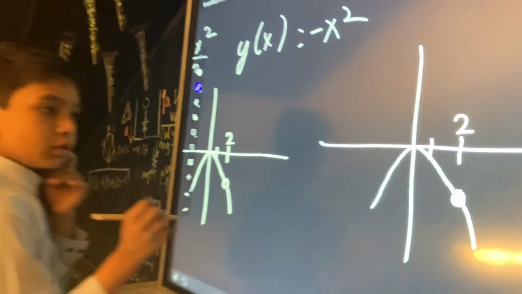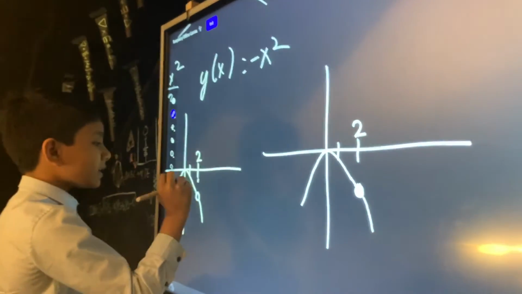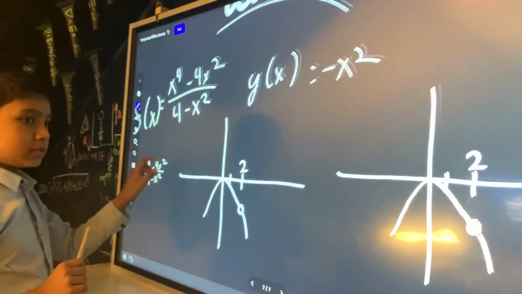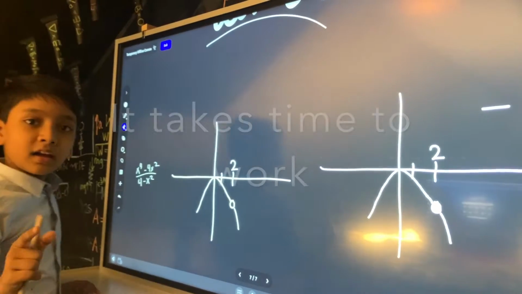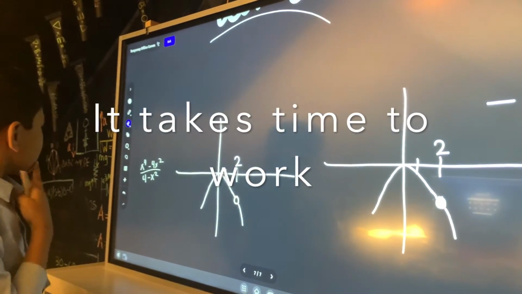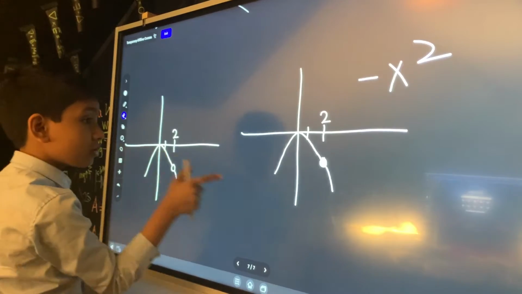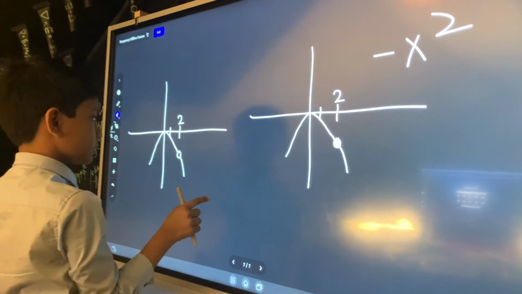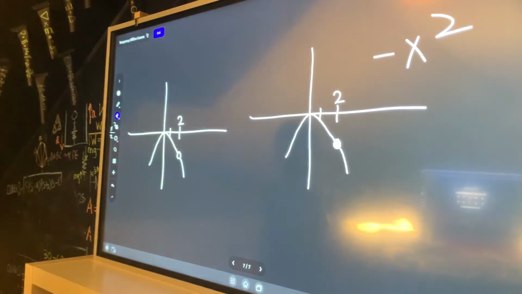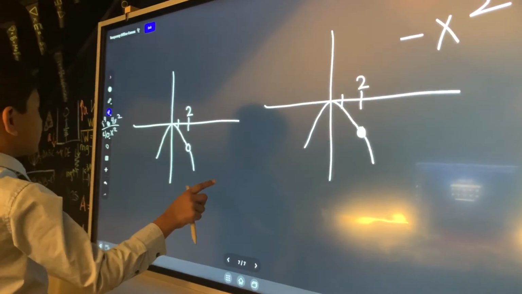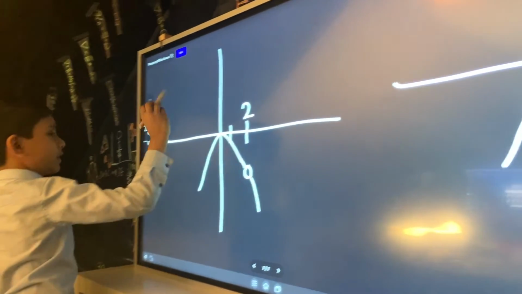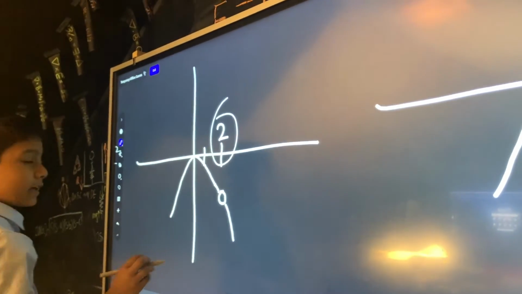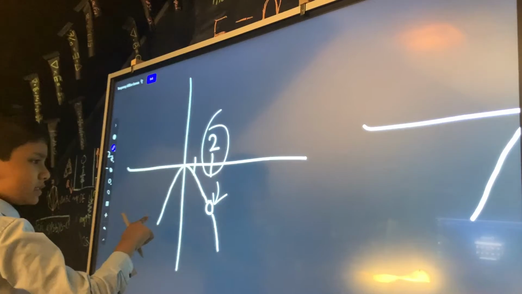You may also notice that these holes are exactly at the same x-coordinate. Let me erase these functions for a second, because we already know what they are. Okay, now it's all clear, much cleaner. At the x-coordinate of 2, there's an open circle.